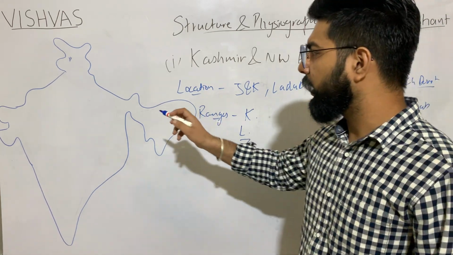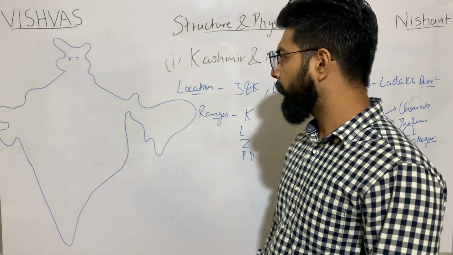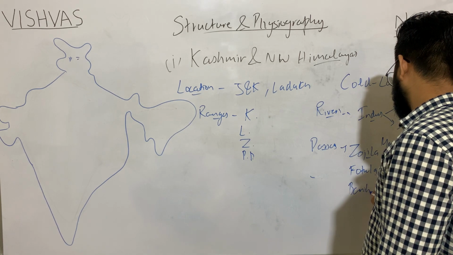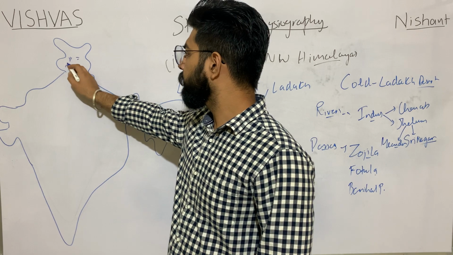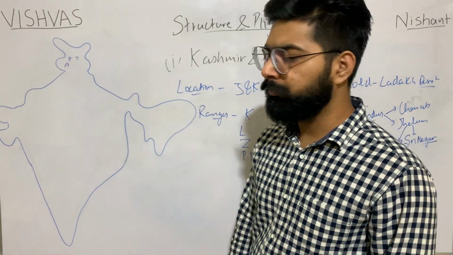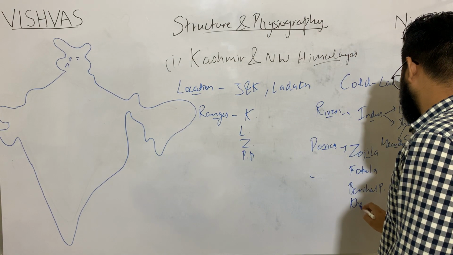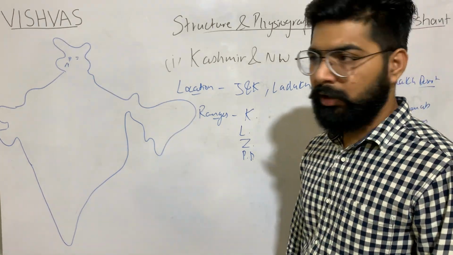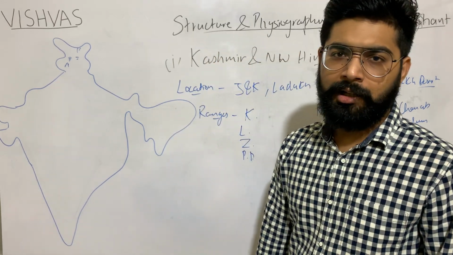Fotula, again in Zaskar. Then Banihal Pass in Pir Panjal. Then we have Khardungla Pass in Karakoram range.